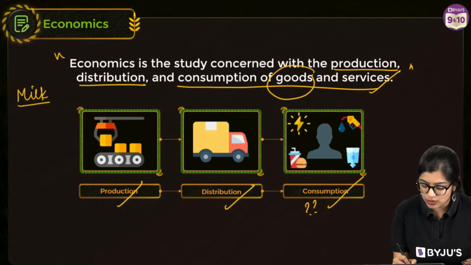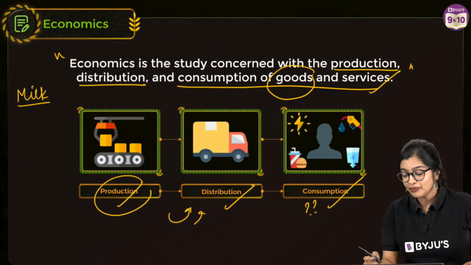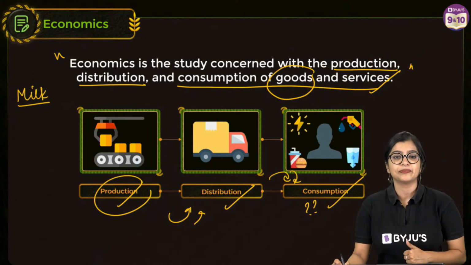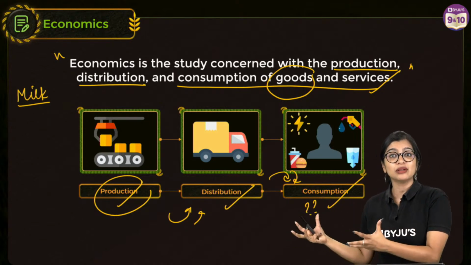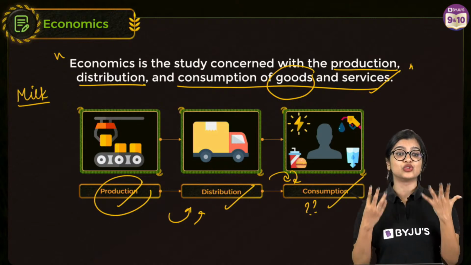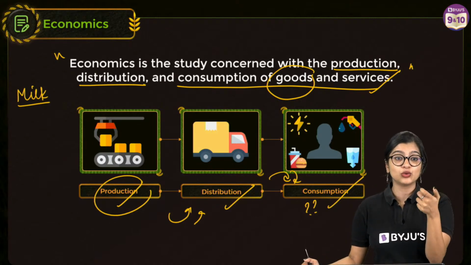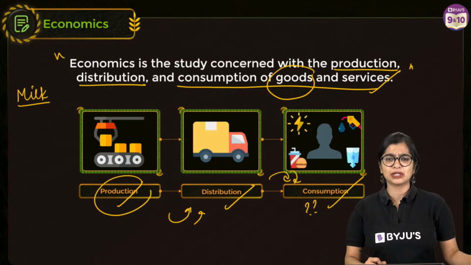So let's assume an example of milk. The milk that was produced was then sent to different parts of the country and it was bought by someone like you and me in order to consume it. So that is what we mean by consumption. Consumption is with respect to us as consumers, to use. Not just to buy, but to use. Usage is the correct word here. Yes? Some more examples that I can give you.